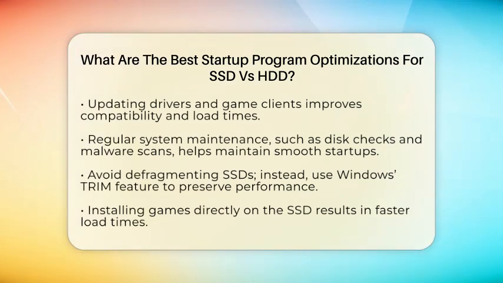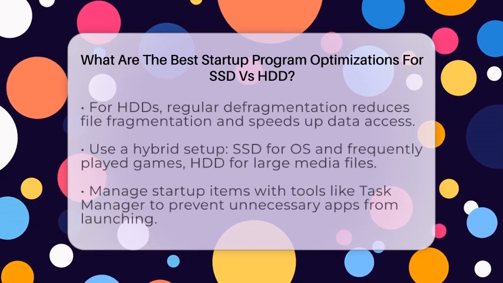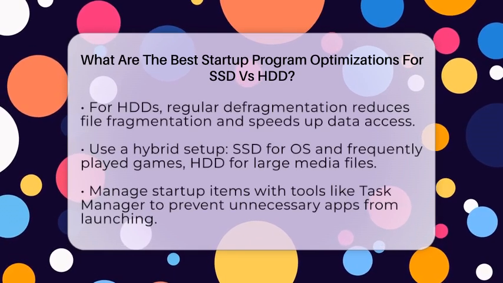Now, for SSDs, avoid defragmentation. Unlike hard drives, SSDs do not need defragmenting, and doing so can actually wear them out faster. Instead, use Windows built-in tools like Trim to keep performance optimal. Installing your games and launchers directly on the SSD makes a big difference. This way, your games load faster from the moment you hit play. Managing cache and temporary files on the SSD can also speed up startup and gameplay.